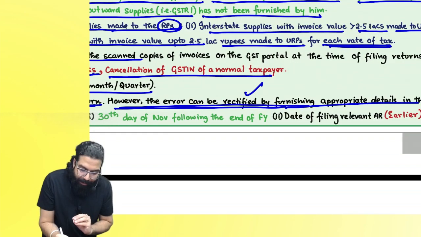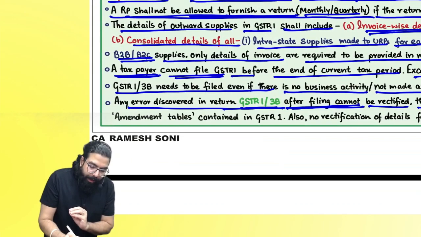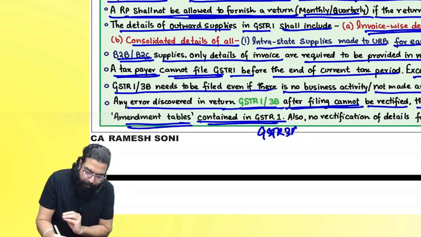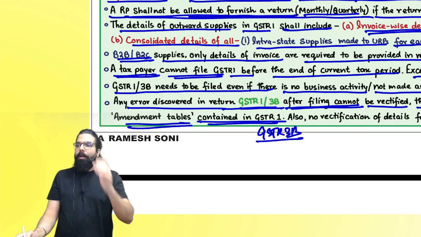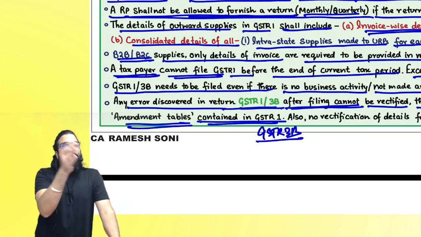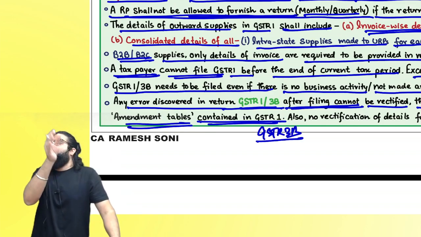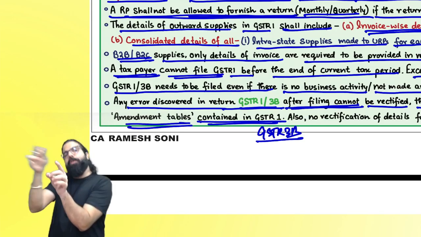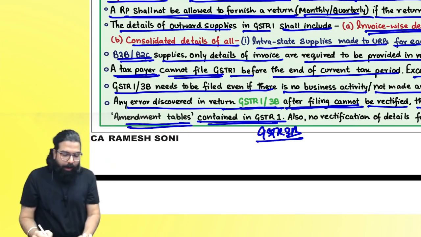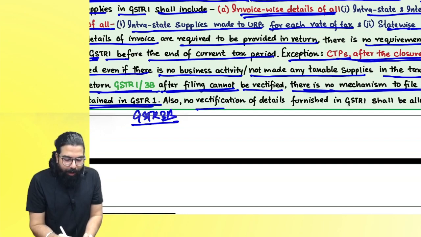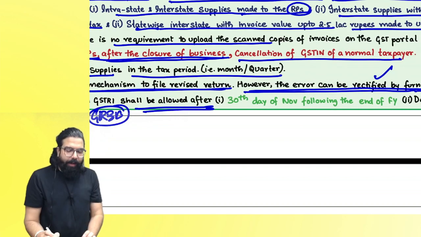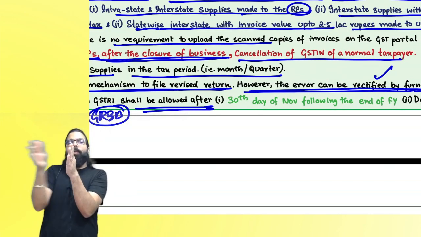However, the error can be rectified by furnishing details in what? In the amendment table contained in GSTR1 or GSTR3B, both you write, because for both it is applicable. Means next month, whenever you discover that error, you can show in the amendment table that this was a mistake, and the mistake you have done in the last return will get corrected. Are we clear, everyone? However, no rectification in GSTR1 or GSTR3B, you write over here, shall be allowed after 1 year.